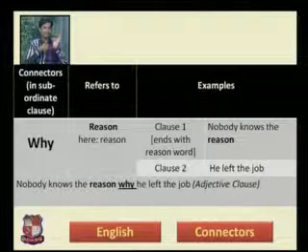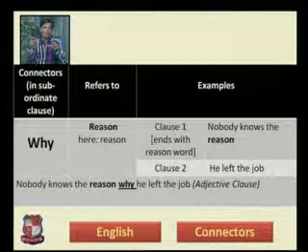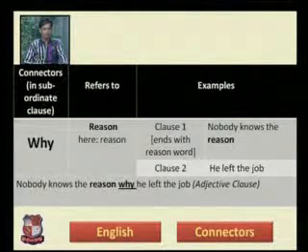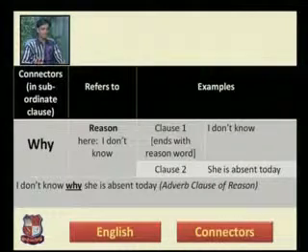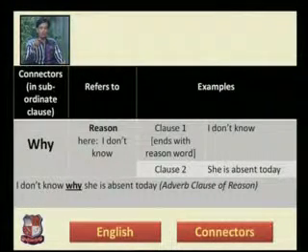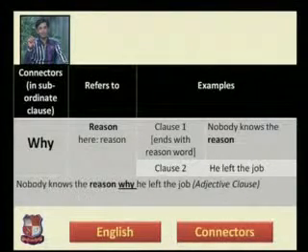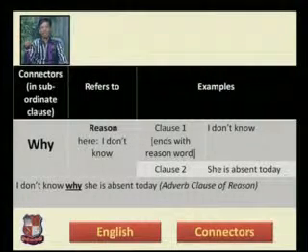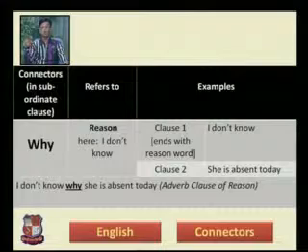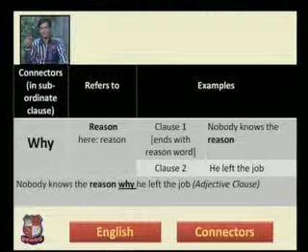That entire clause why he left the job becomes adjective clause. Entire clause adds something in the meaning of noun. The noun is reason. But as you can see in the next slide, it is adverb clause of reason. It was adjective clause, here is adverb clause. The reason is that in the main clause there is no word that shows us the reason. In the previous slide there was a word reason, but in this slide you cannot see any such word. Like in the main clause there is only one sentence, I don't know. After that there is no word, unlike the earlier slide. In the previous slide there was a word reason.